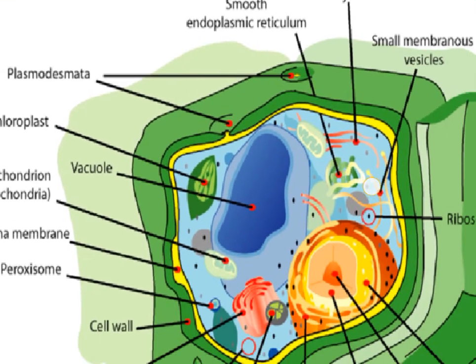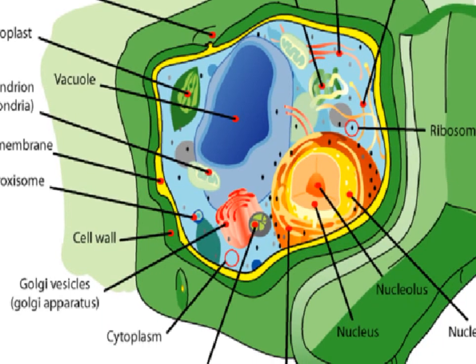So this is the plant cell structure, and here in the middle side you can see blue, red or orange color circle, and that circle is called as nucleus. And today we will see the structure and function of that nucleus.